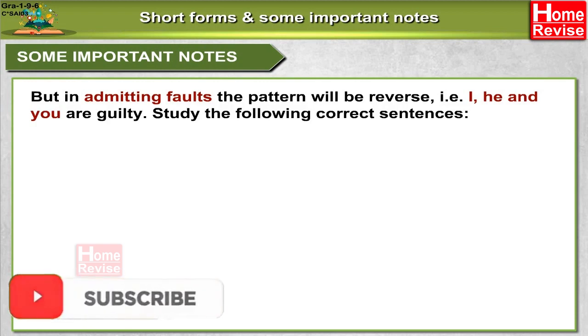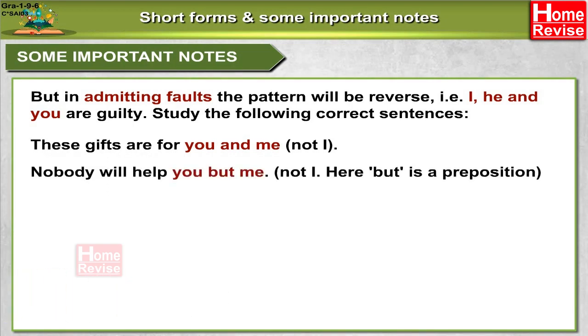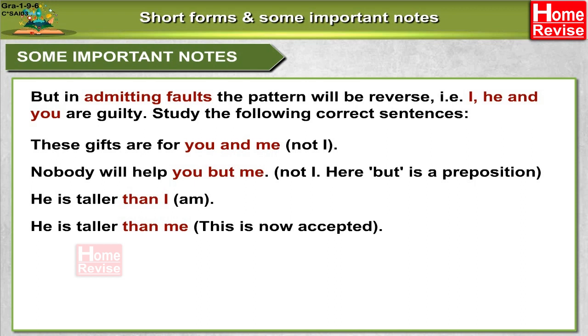Study the following correct sentences. These gifts are for you and me, not I. Nobody will help you but me, not I. Here, but is a preposition. He is taller than I am. He is taller than me. This is now accepted.